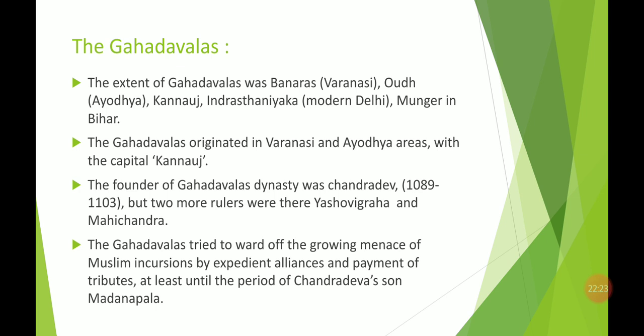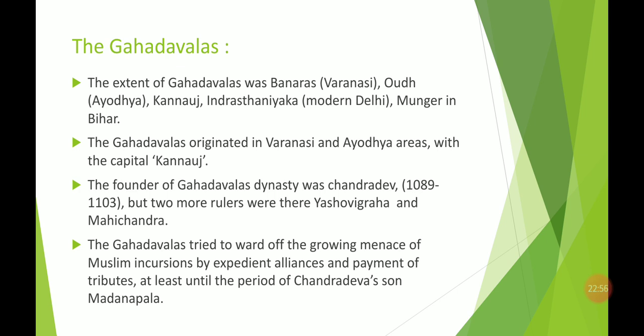This was the time when the Muslim or Turk invasion started, and let us see what happened. The Gadwals tried to ward off the growing menace of Muslim incursion by expedient alliances and payment of tribute. Whatever invasions were there, they tried to stop them by making alliances and giving tributes.